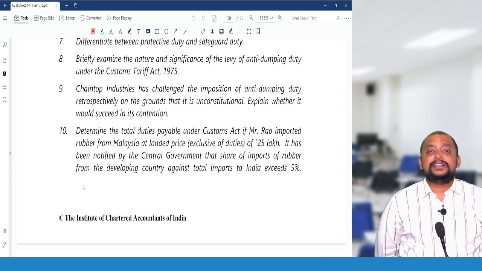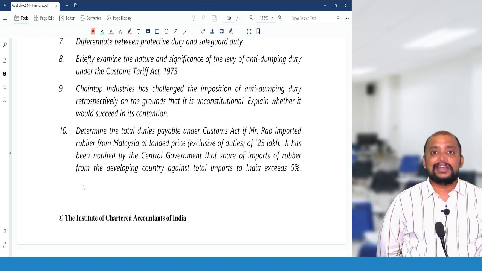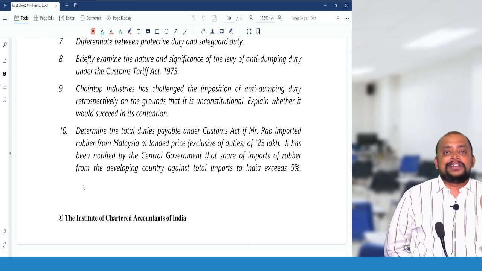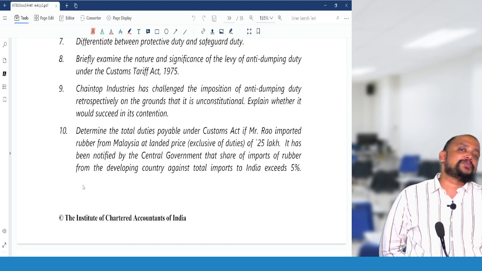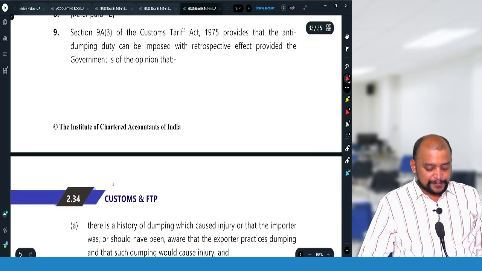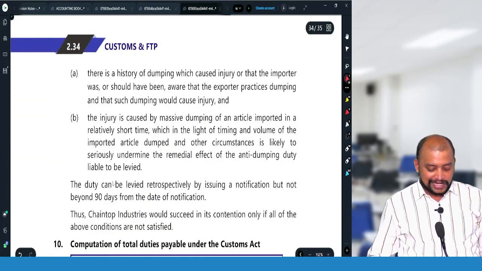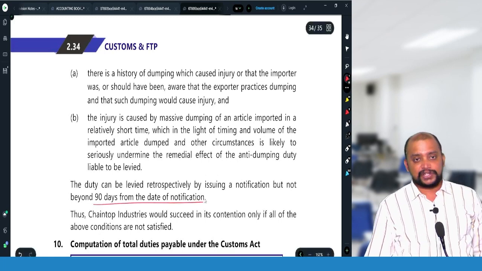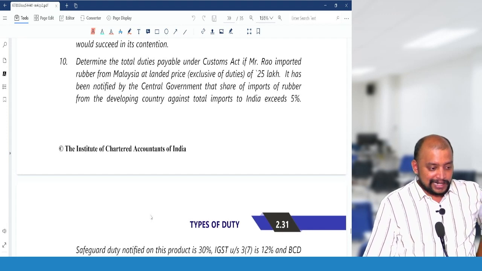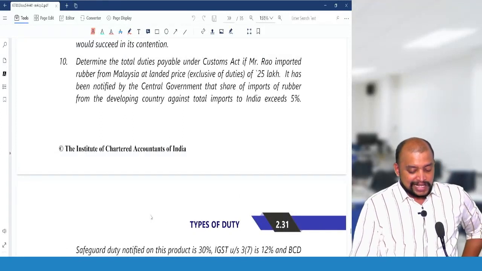No. Anti-dumping duty and countervailing duty, that is anti-subsidy duty under section 9, can be levied retrospectively within 90 days prior. So today they can give a notification for a retrospective levy within 90 days prior; they can do that. That is valid. So they can give retrospective effect, within a period of 90 days from the date of notification. Then next, question number 10.